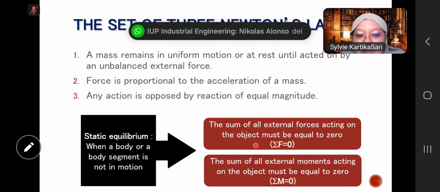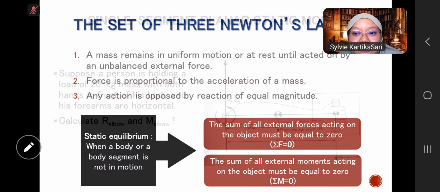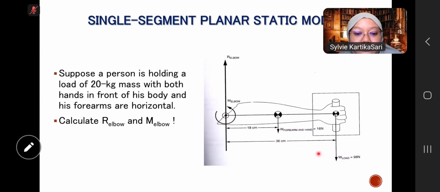So external forces and external moments acting on the object must be equal to 0. Then we can apply it in the single segment planar static method.